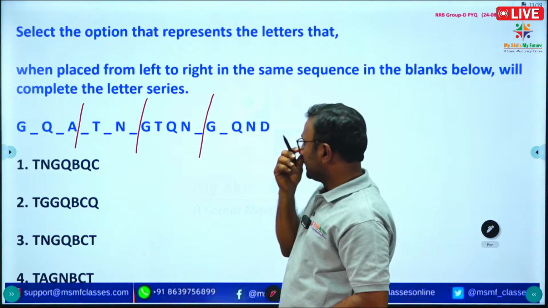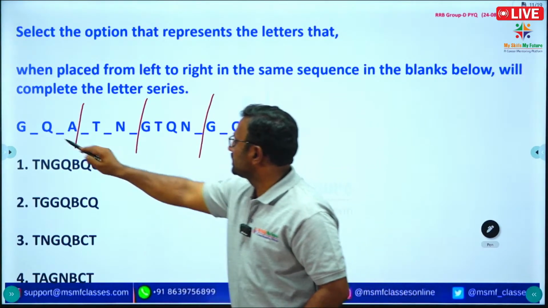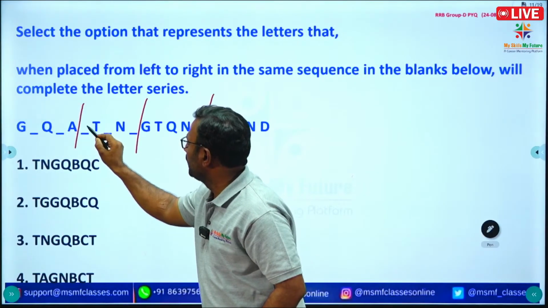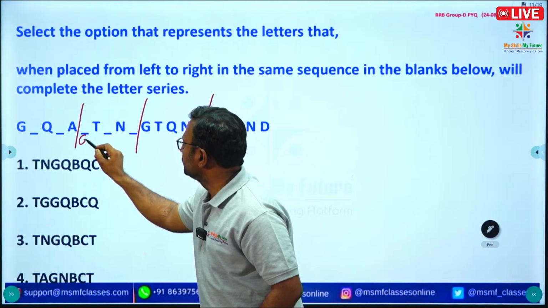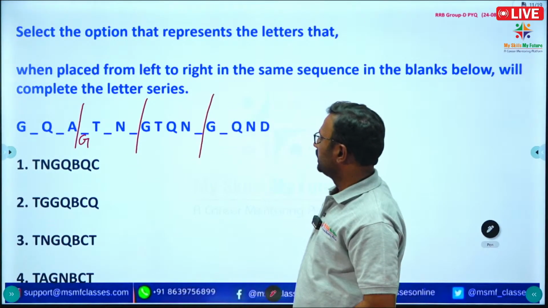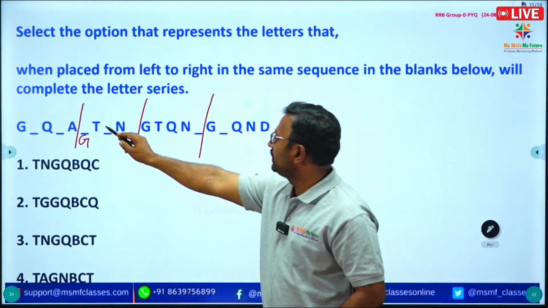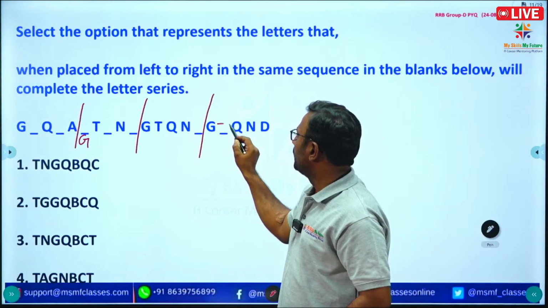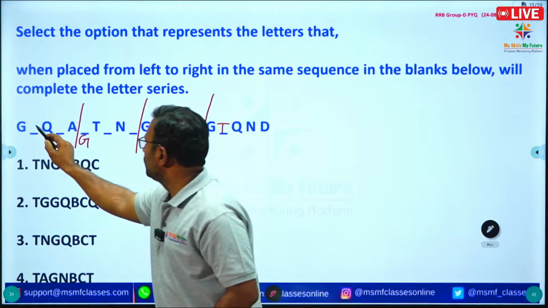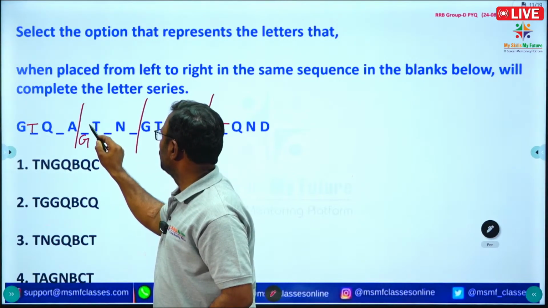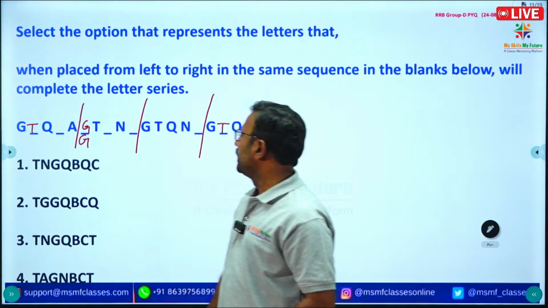Right. So here the first letter is G, and we can fill in G here. Next, see the second letter: here we have T, here we have T, automatically here we have T, and here also we have T. So G is already there.